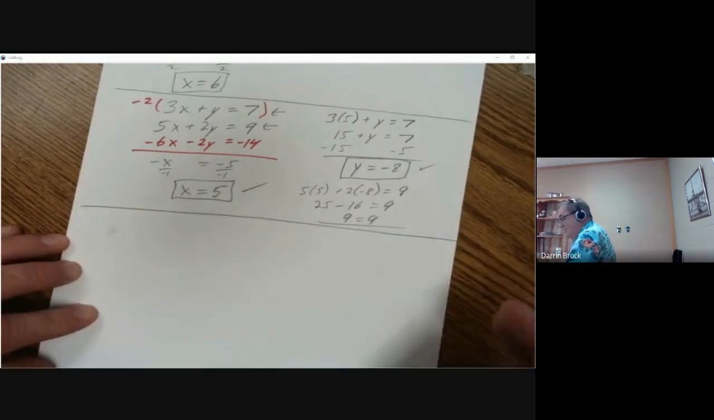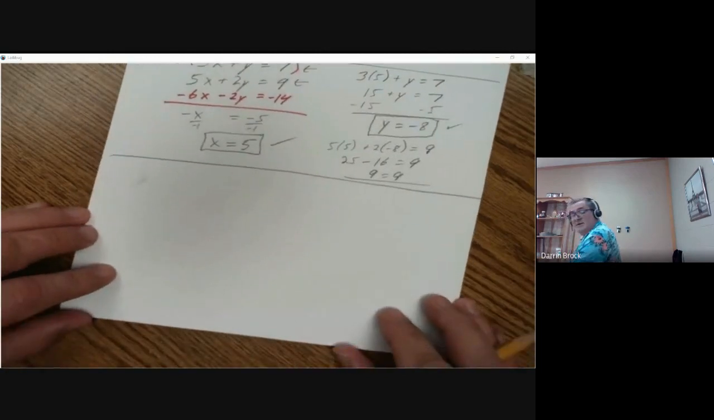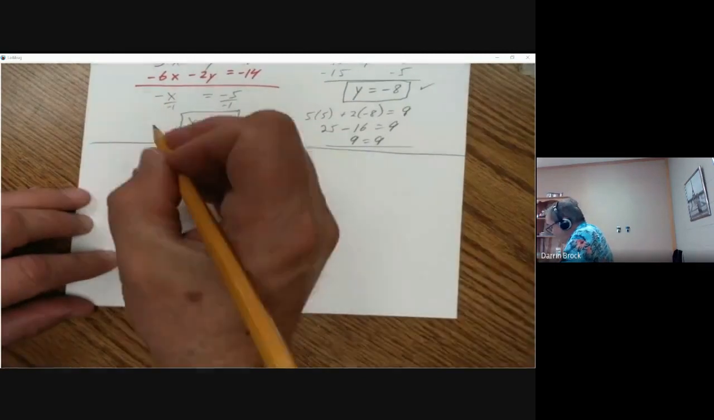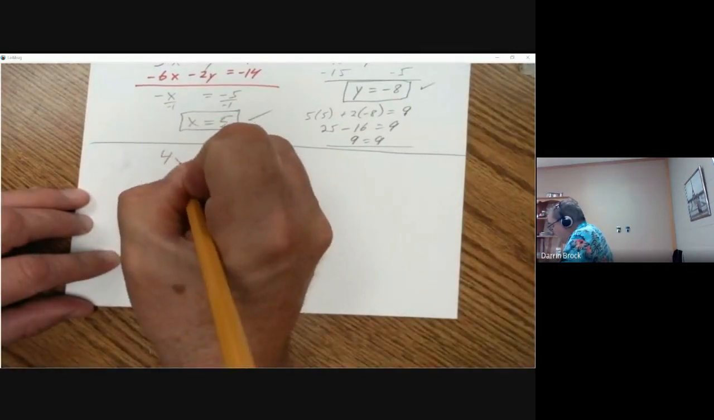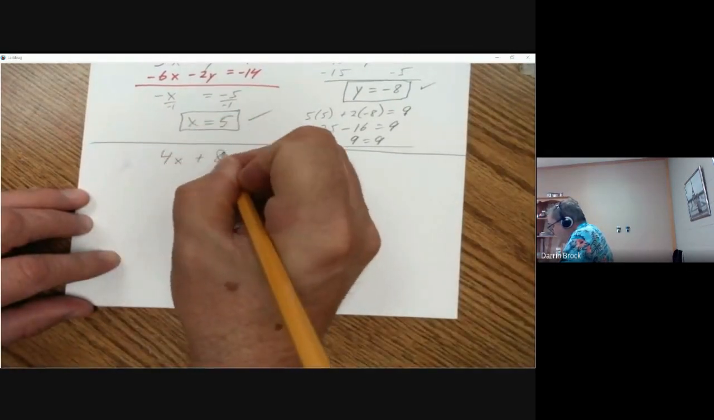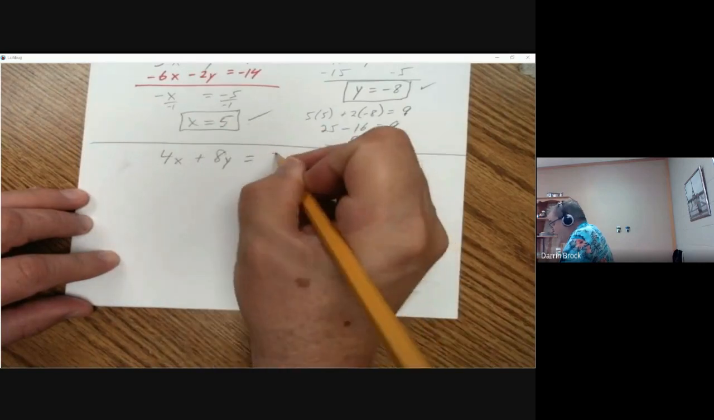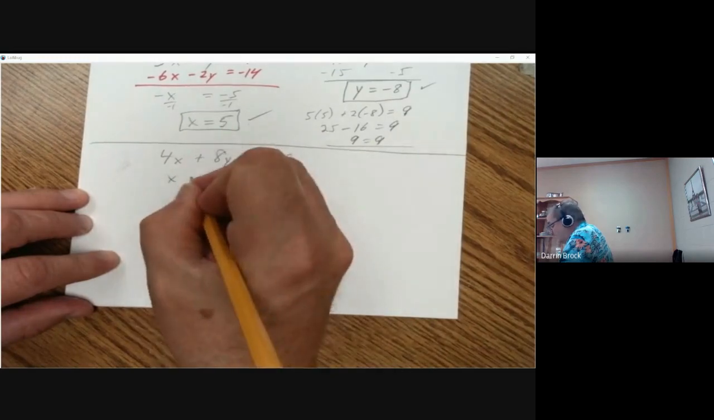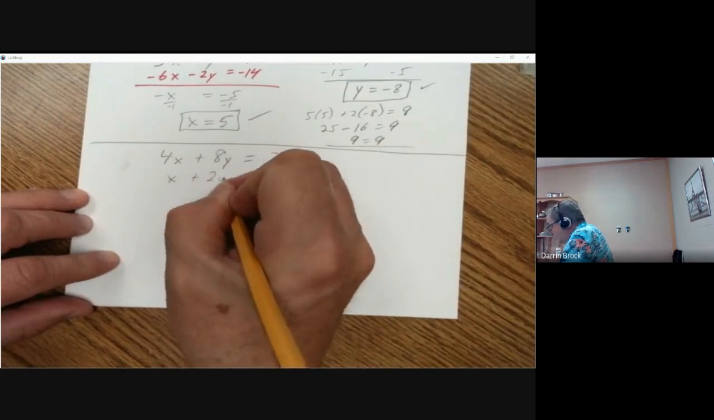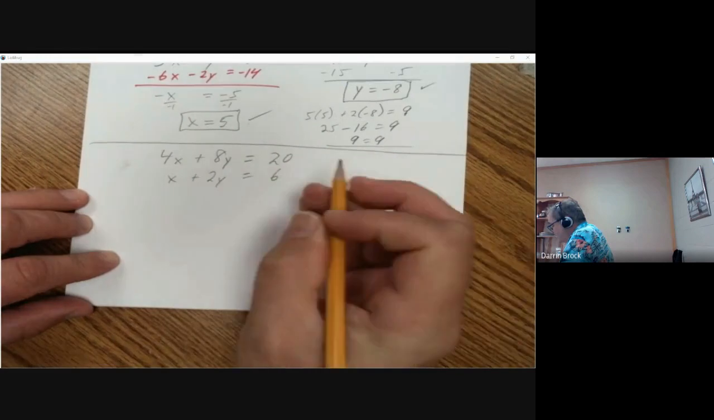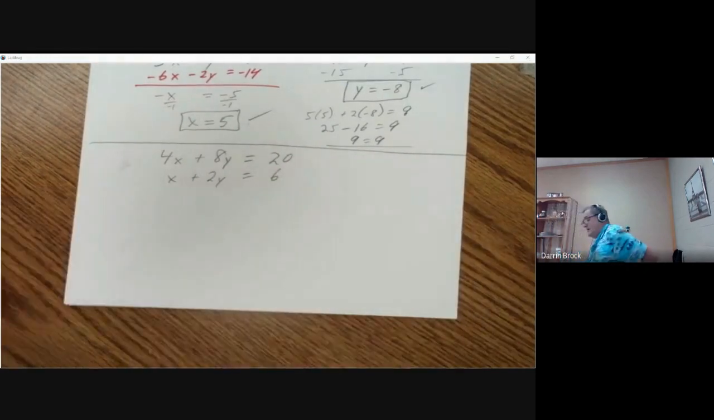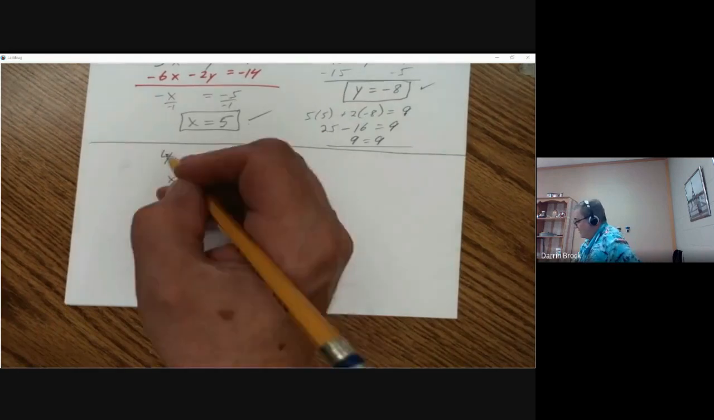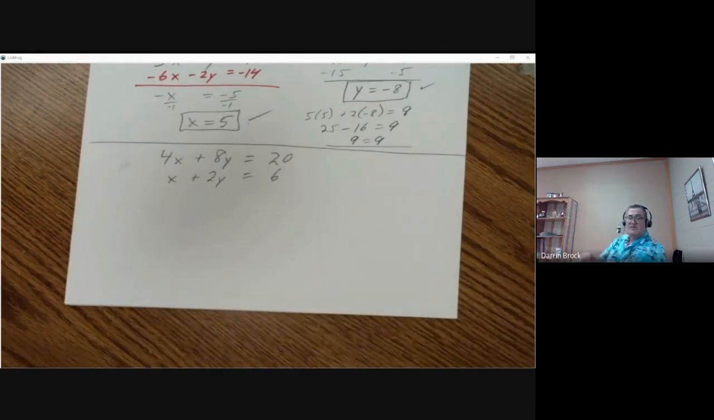All right, let me give you another example, something else to raise the level just a little bit more. Throw a little bit of a curveball at you. And now let's say we have x plus 2y equals 6. If I add those together, nothing goes away. This is the process of elimination.